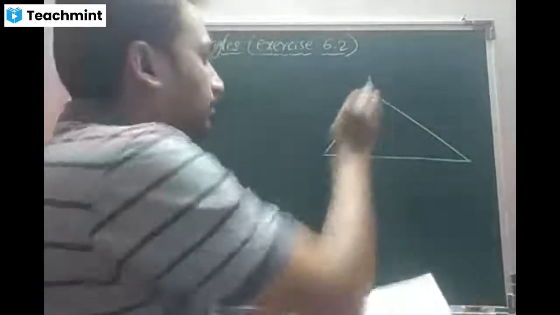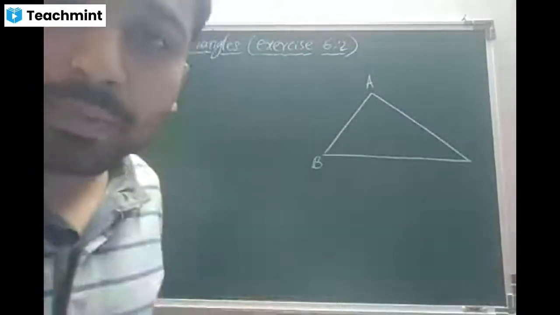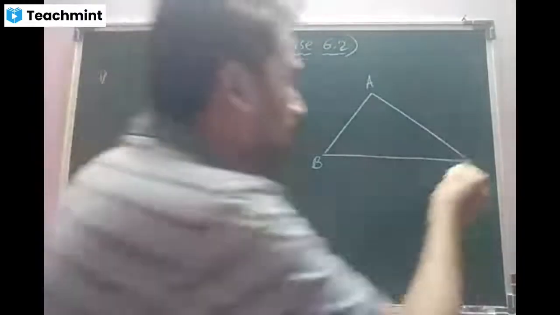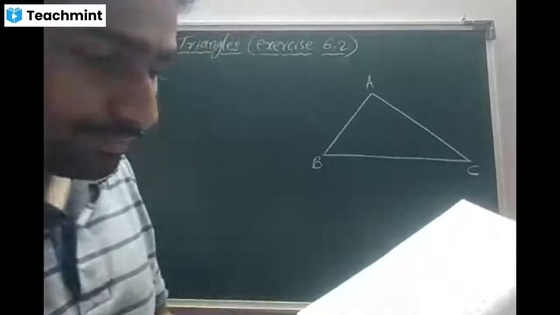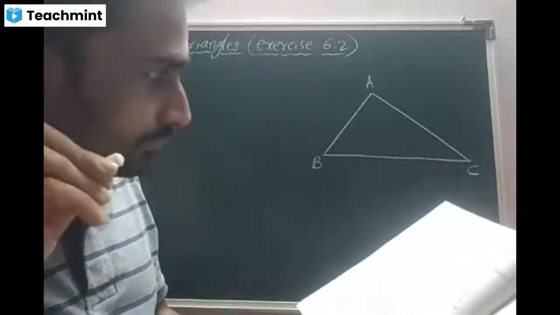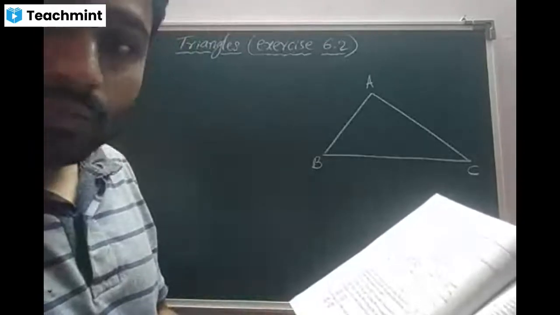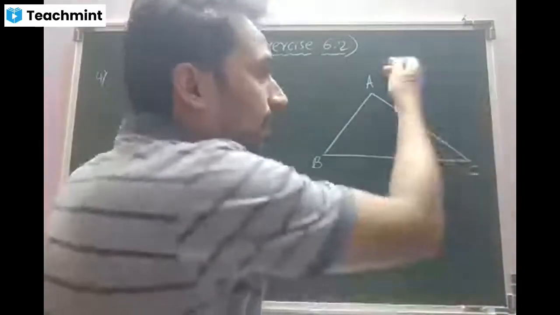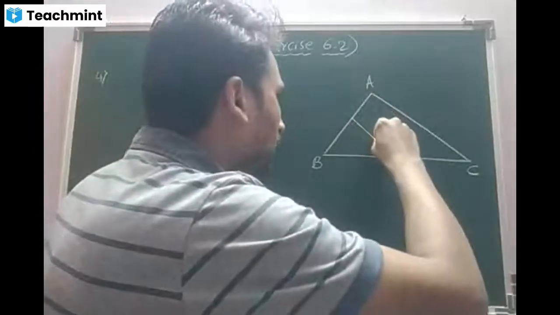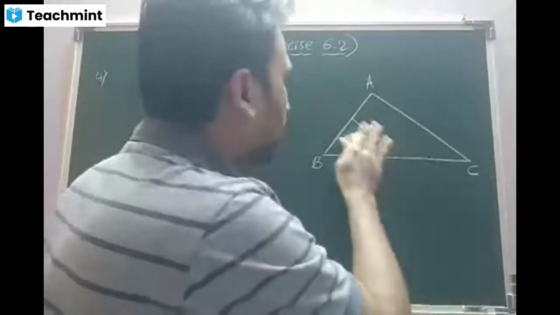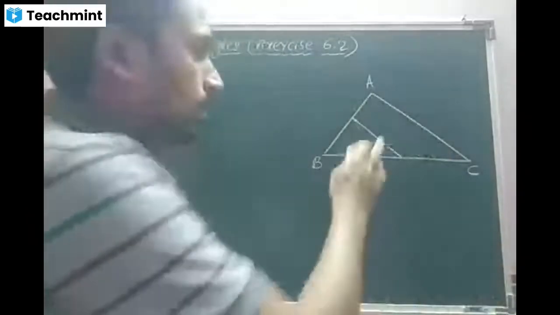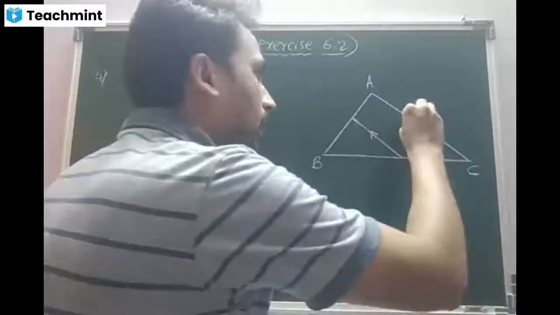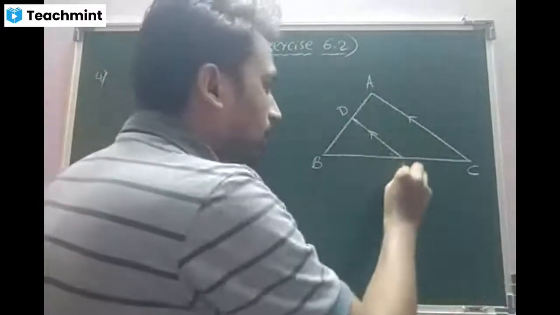Okay, one triangle ABC. Students, make yourself mute, beta. ABC is a triangle. Then on this BC, beta, they have taken one point E. Am I right? Yes, but choosing E is very important, beta. In this triangle ABC, they have taken a line parallel to AC. Let me draw it again. A line parallel to AC. So look at this. This is a line which is parallel to AC. They called it DE. Am I right?